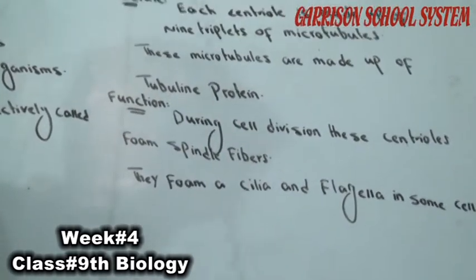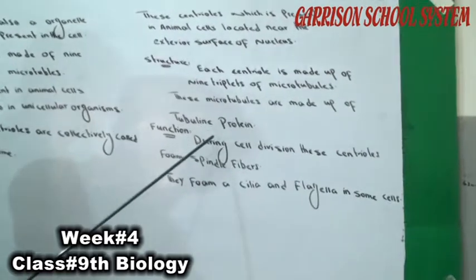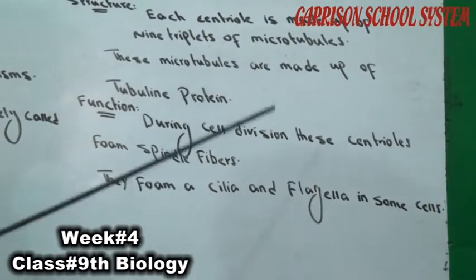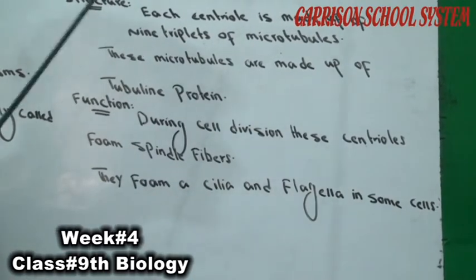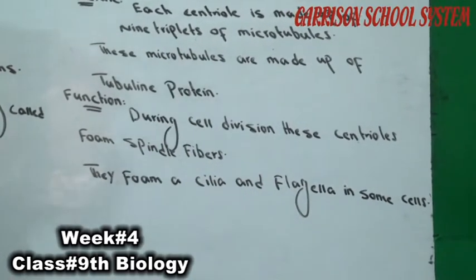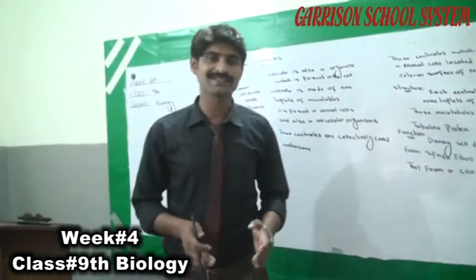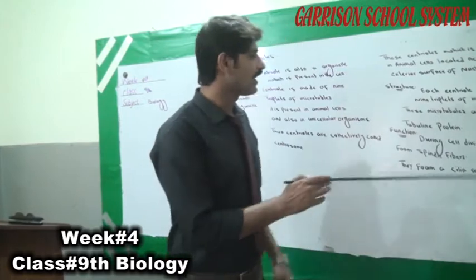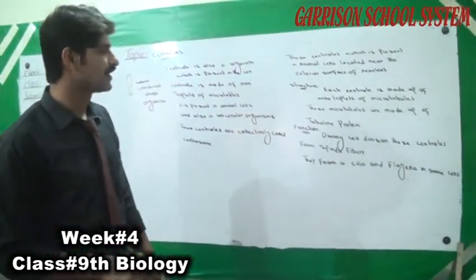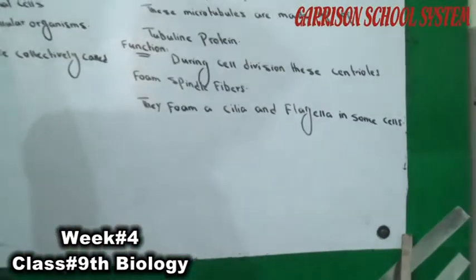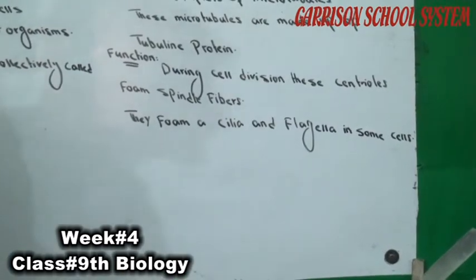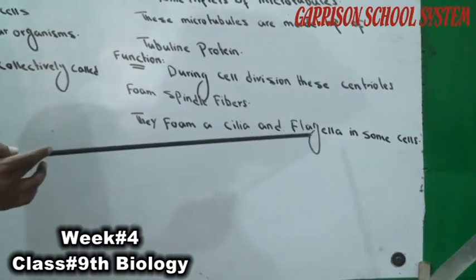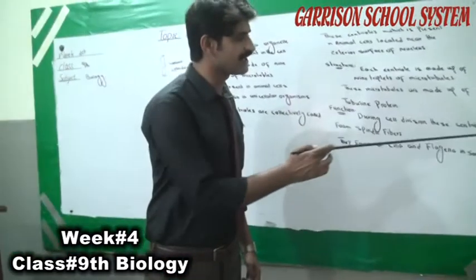Function of centrioles. During cell division, these centrioles form spindle fibers. It means during cell division, these centrioles form spindle fibers, and these spindle fibers help in the division of the cell. They form cilia and flagella in some cells.